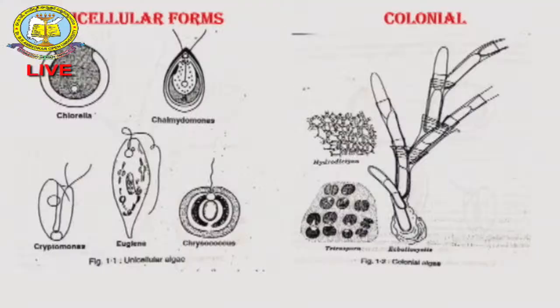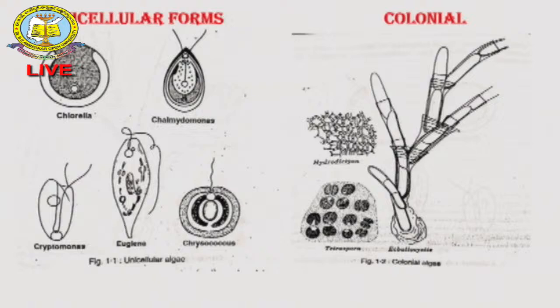Some of the algal components are the pseudoparenchymatous forms. Codium is one of the very important algae, a pseudoparenchymatous type of algal component, where you can see the beautiful pictures here. The unicellular form, like Cladophora, I already told you.